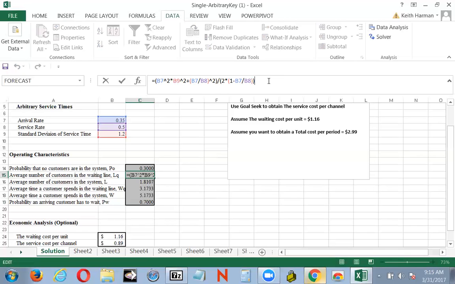And we see the standard deviation over the mu. And then we see the arrival rate over the service rate. That's where we get that 0.35 by 0.50. Then we see the arrival rate squared, and then that's times the standard deviation of the service time.